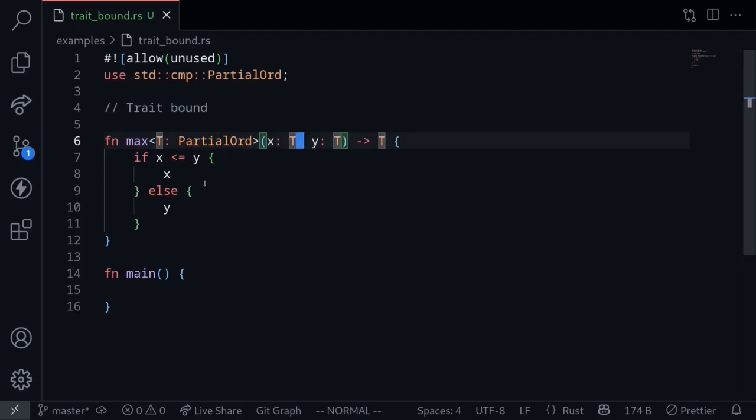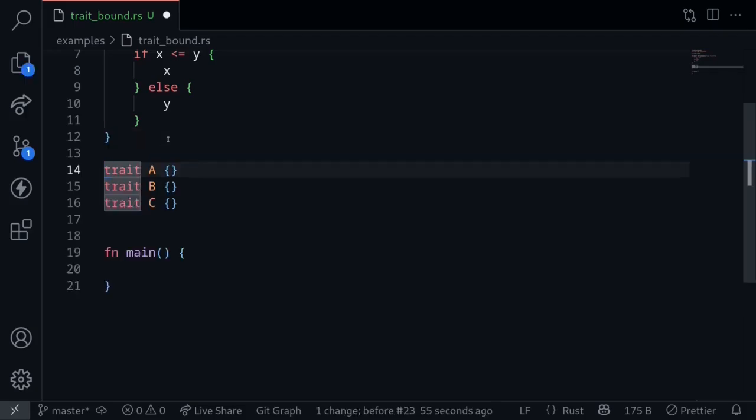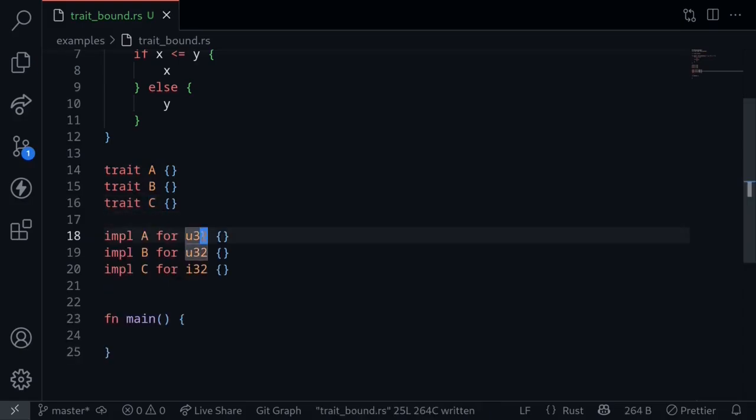Now let's look at more complex examples of trait bounds. The following examples will be a little bit abstract so that we can focus on the syntax and the capabilities of trait bounds. So let's say that we have traits A, B, and C. We can put functions inside these traits A, B, and C, but for simplicity, we'll leave the function definitions of each trait empty. Let's say that U32 implements the traits A and B, and I32 implements the trait C.